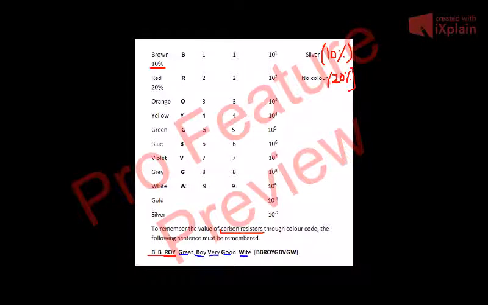Here the first B stands for black, the second B is brown, and this third B is blue, and V is violet, G is green, and W is white. So B.B. Roy, great boy, very good wife. If you want to remember these colors, you can use this sentence.